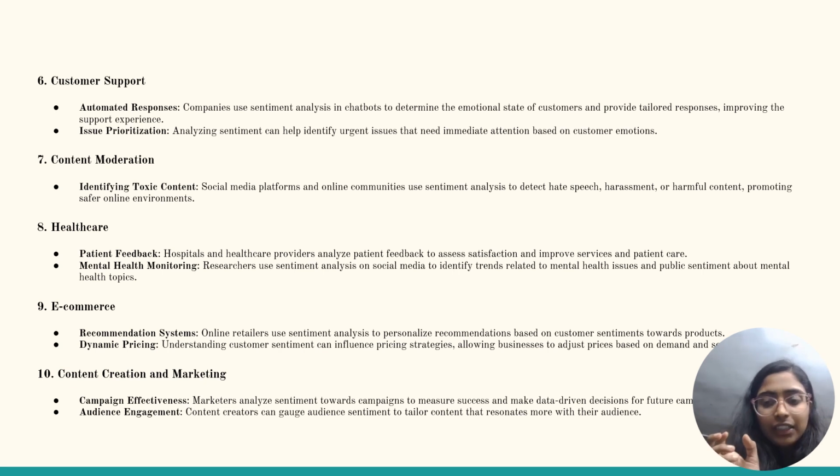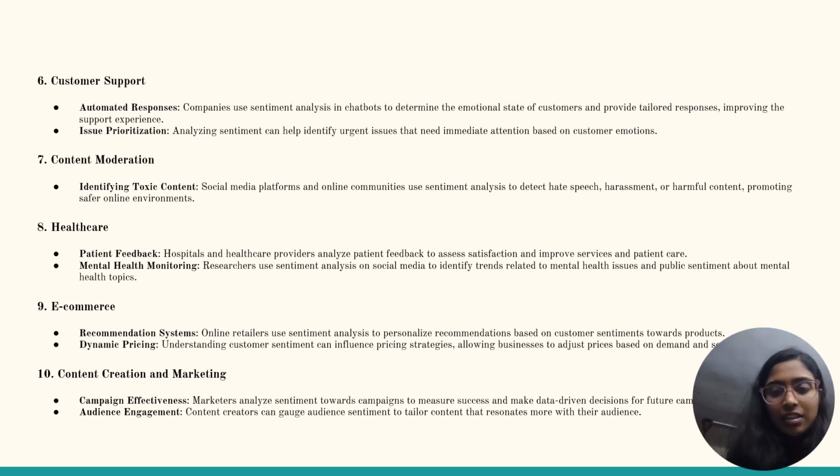It is important in healthcare too, like patient feedback and mental health monitoring. When it comes to e-commerce, recommendation systems and dynamic pricing. In content and marketing, campaign effectiveness and audience engagement. In customer support, automatic responses. These are the various applications of sentiment analysis, and there are more and more applications.